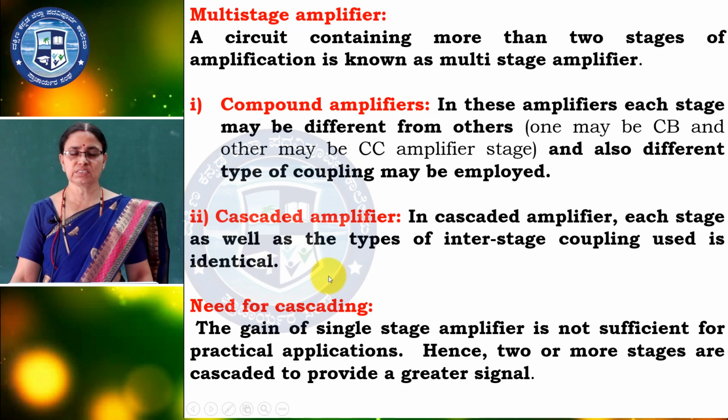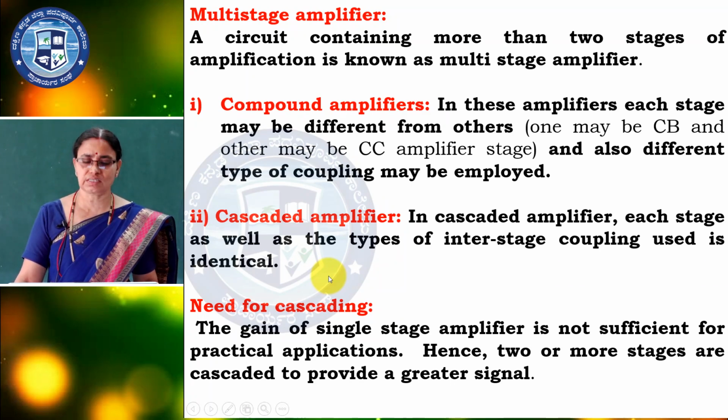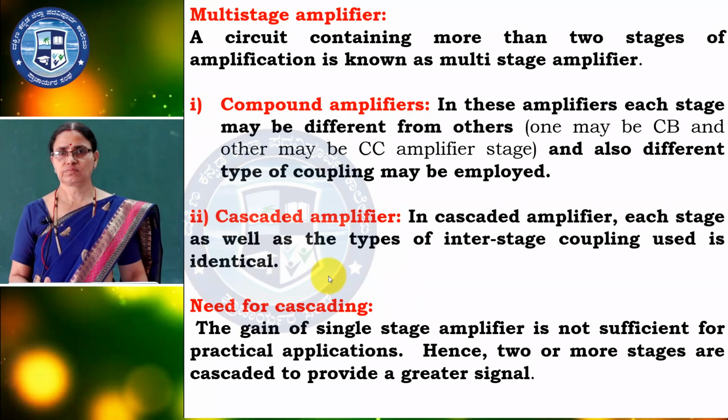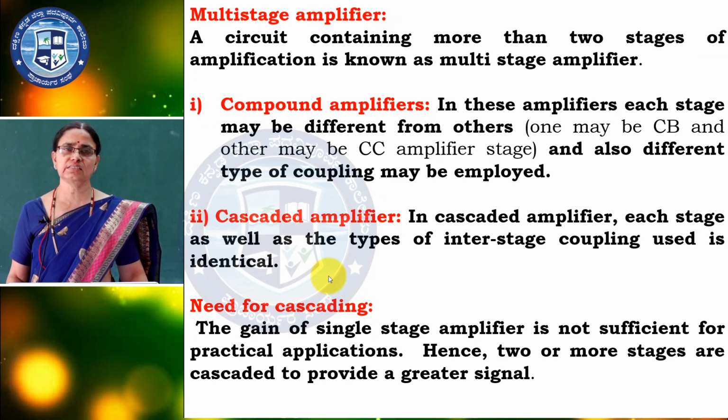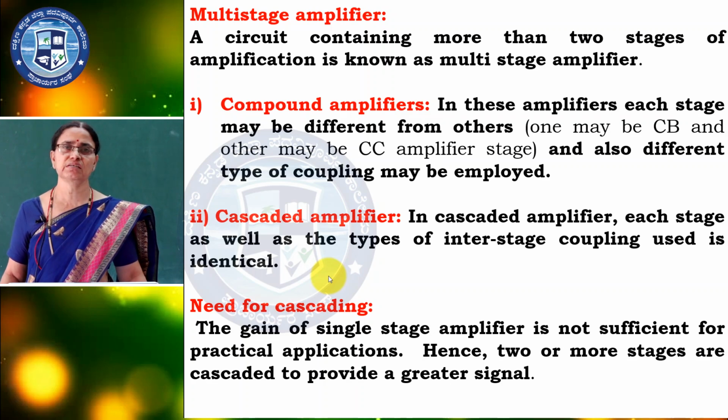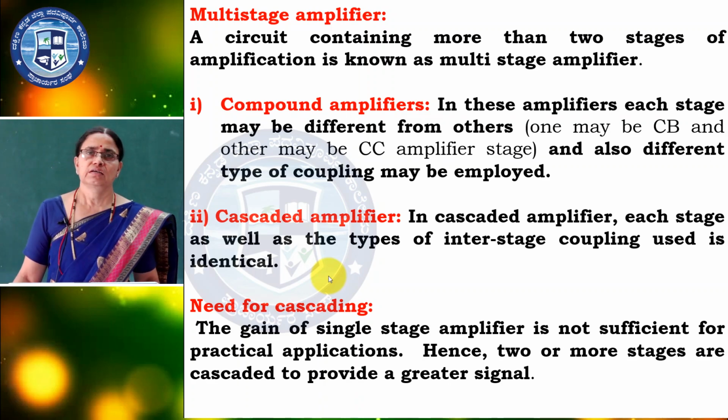There are two types: one is the compound amplifier, another one is the cascade amplifier. Compound amplifier, multi-stage, means so many stages are there. Here one stage may be a CC amplifier, the second stage a CE amplifier, the third stage maybe a CB amplifier. So, the amplifiers you are using in different stages are not similar, they are different.